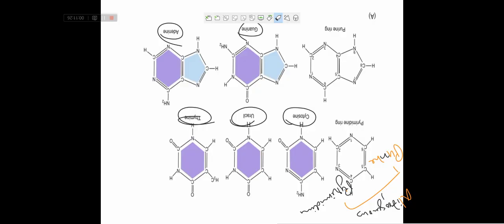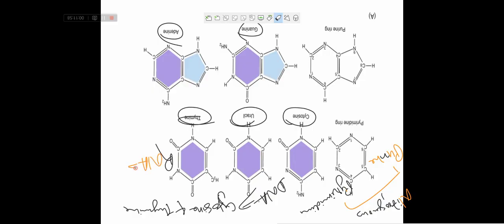Of these 3 pyrimidines, in DNA two are present: cytosine and thymine. Both purines are present in DNA and RNA. In the RNA molecule, uracil and cytosine are present.